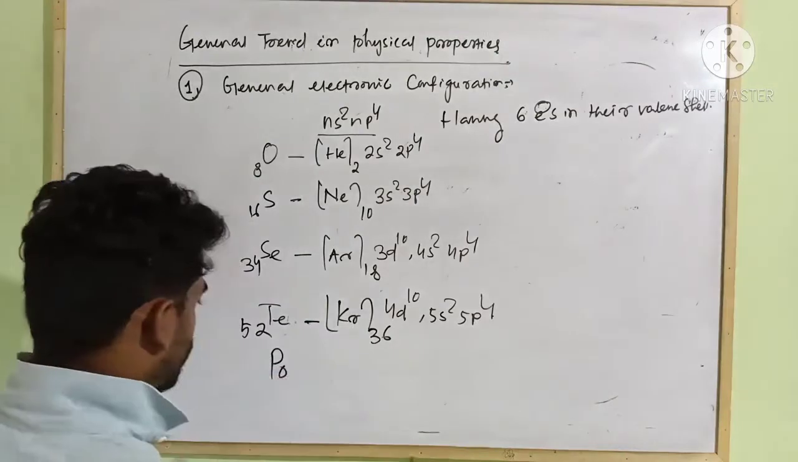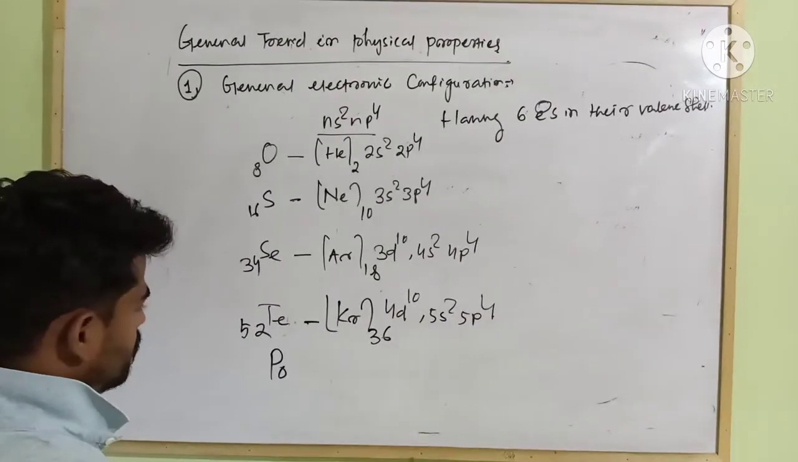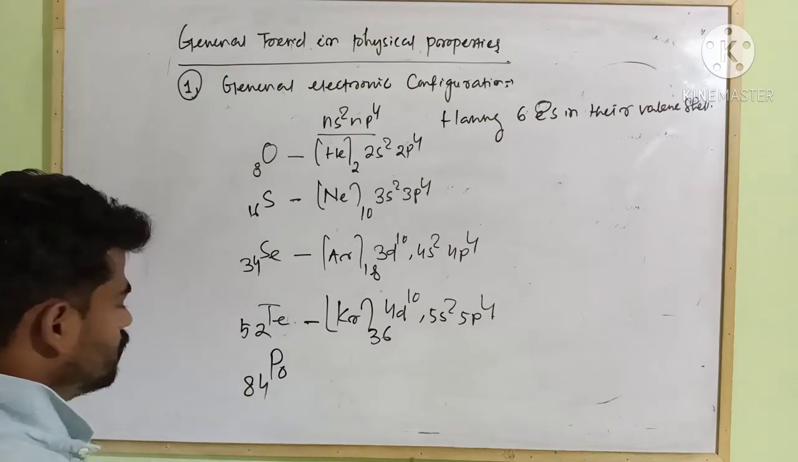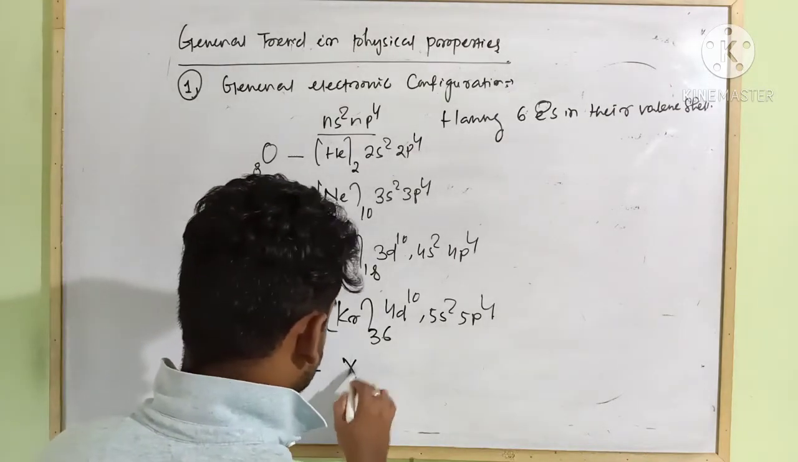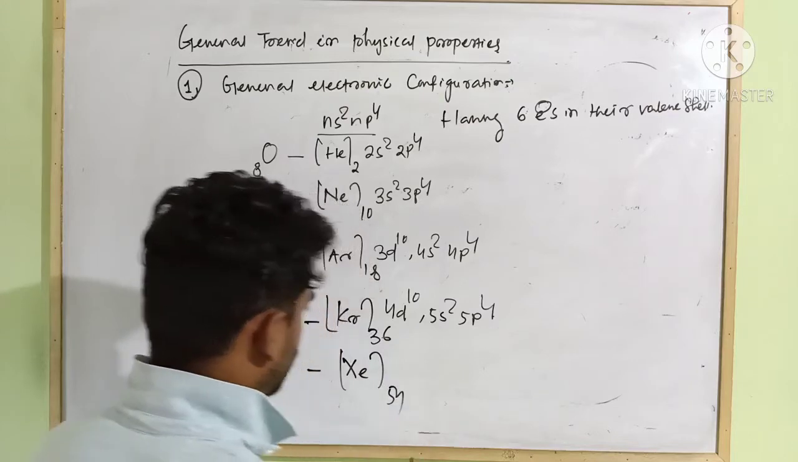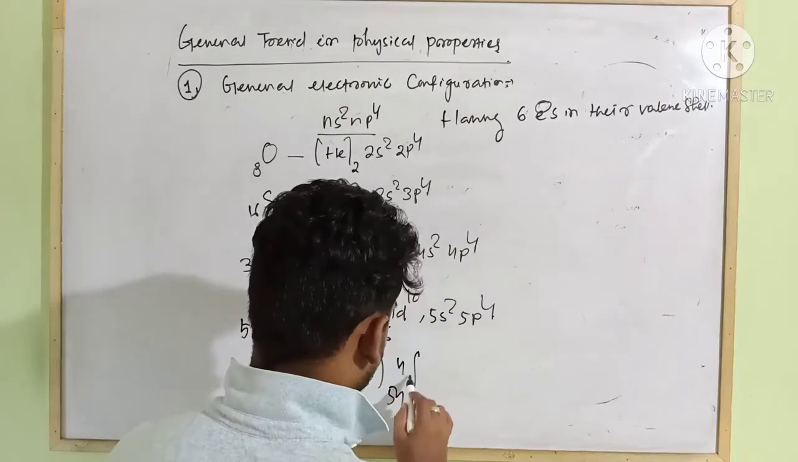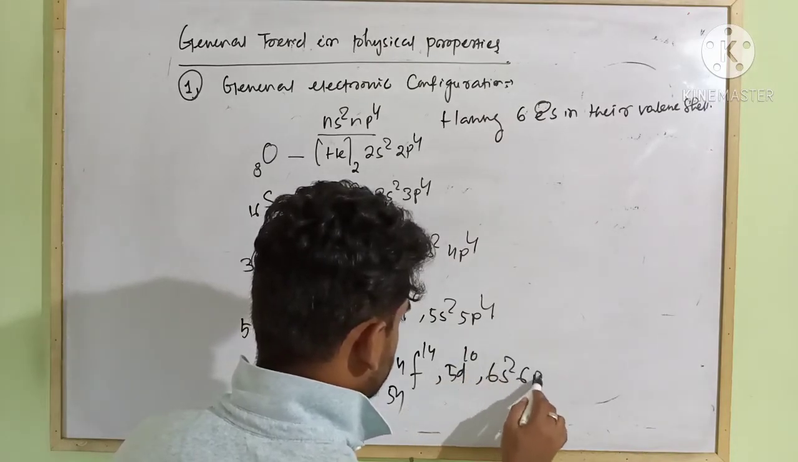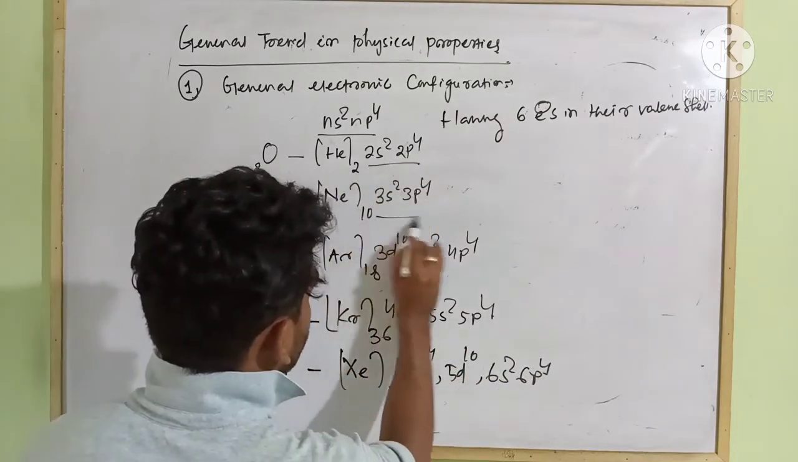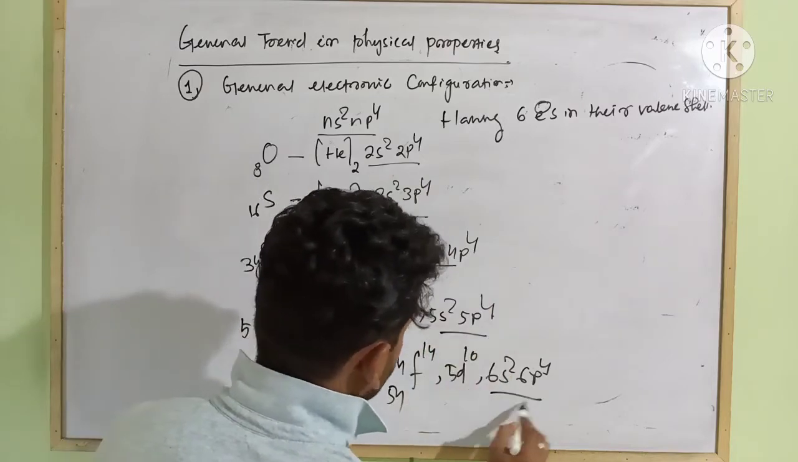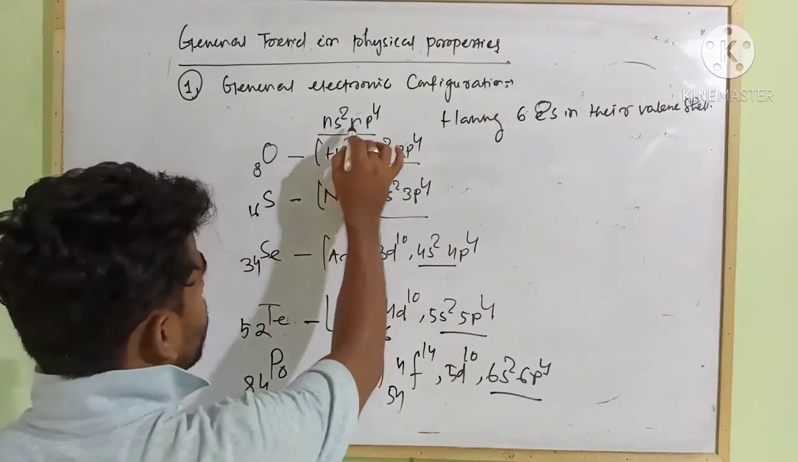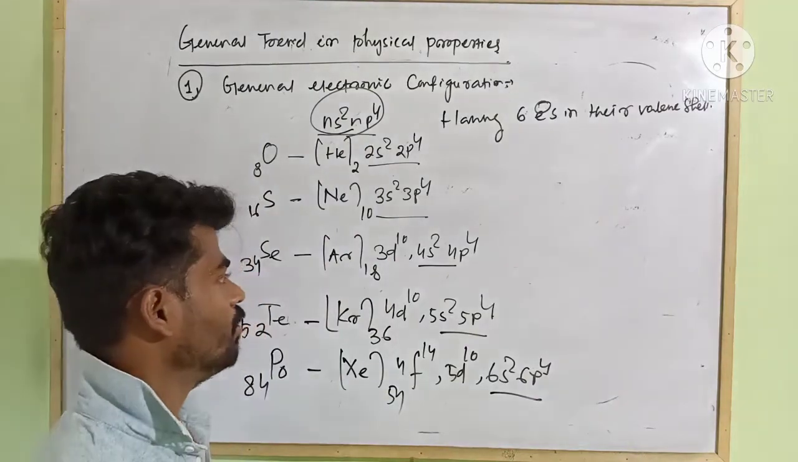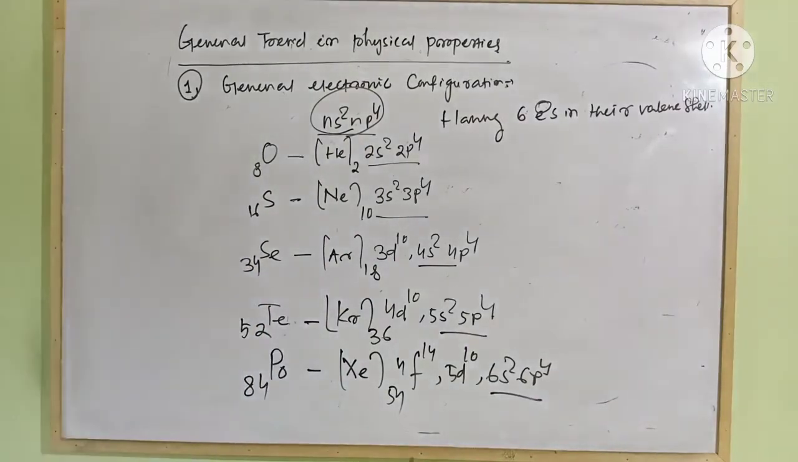Next, polonium, radioactive in nature. Just add 32 over here, that becomes 84. So that will be xenon, you can write 4f14 5d10 6s2 6p4. So these are their general electronic configurations, obeying ns2 np4, having 6 electrons in their valence shell.